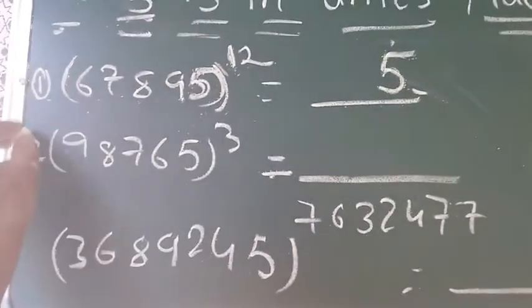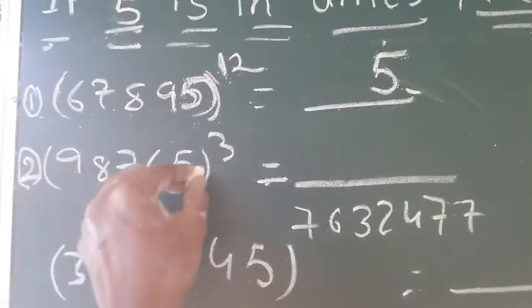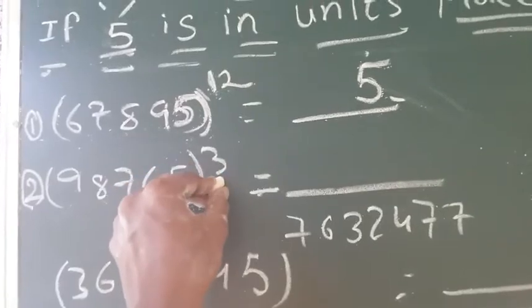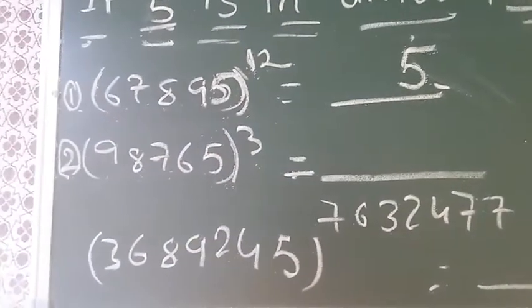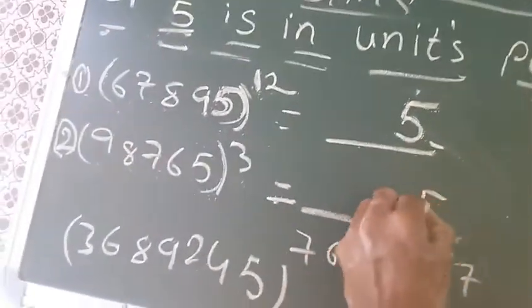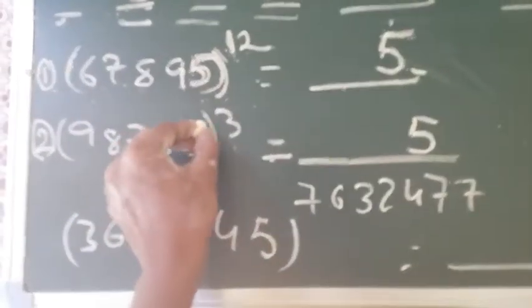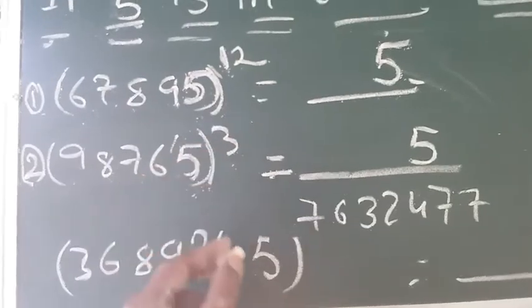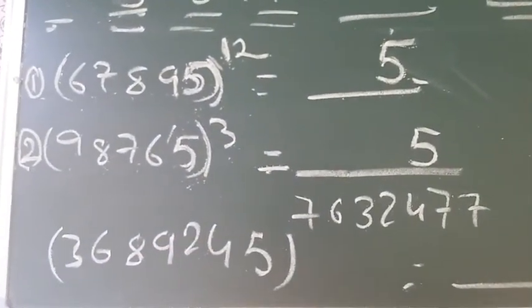See the next example, 98765 whole cube. When you multiply 98765 three times, what will be the units place? Definitely 5 will be the units place, because 5 is in units place. When you multiply 5 three times, you will get 5 in units place.